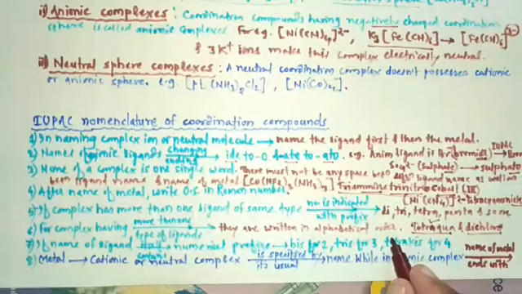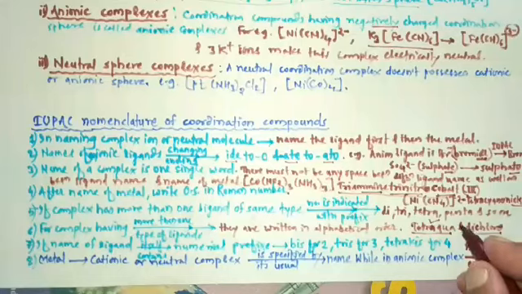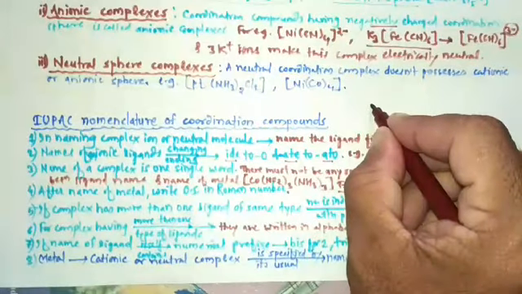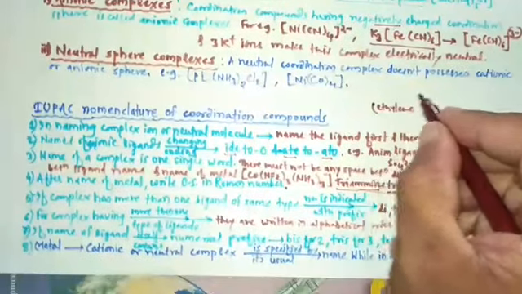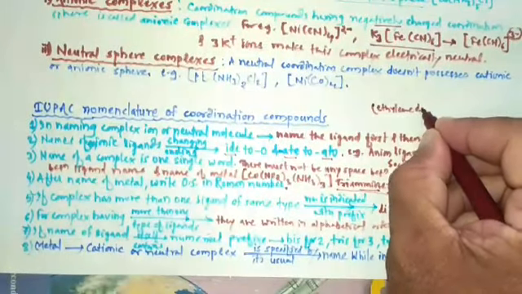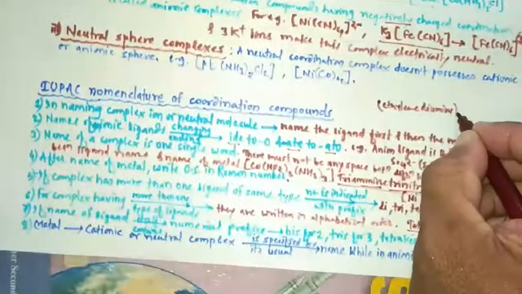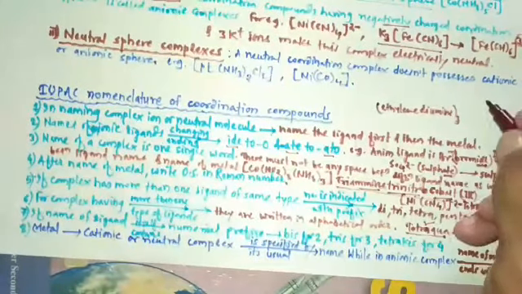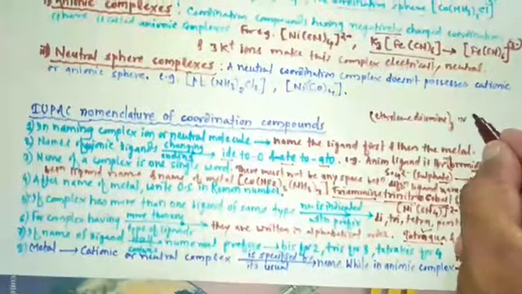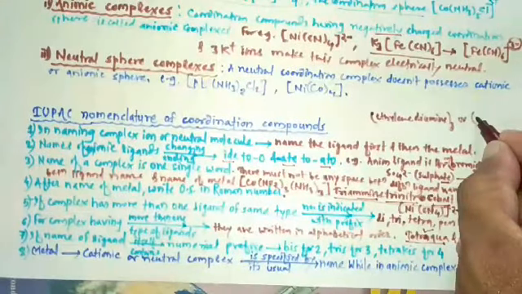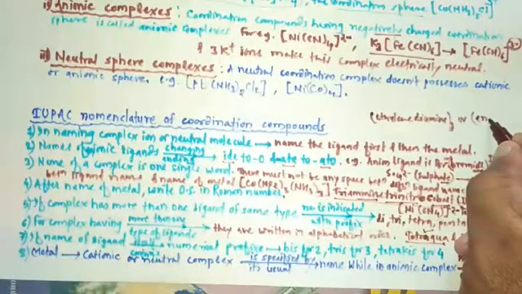For example, ethylenediamine 3, or 3 ethylenediamine, or it is written in this way, en thrice.